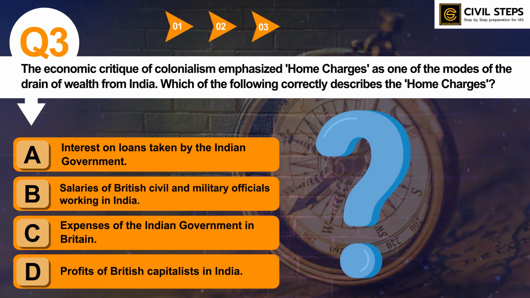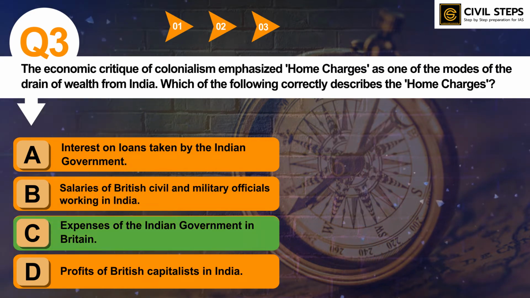So the correct answer of this question is option C, expenses of the Indian government in Britain. This is known as home charges. So this was all about question number 3.